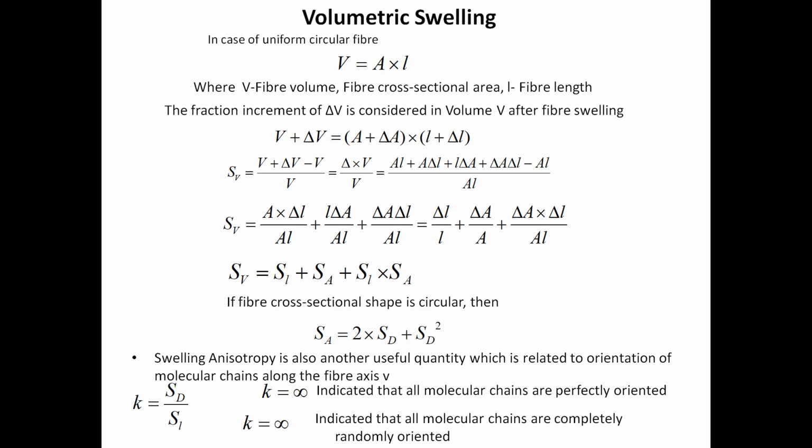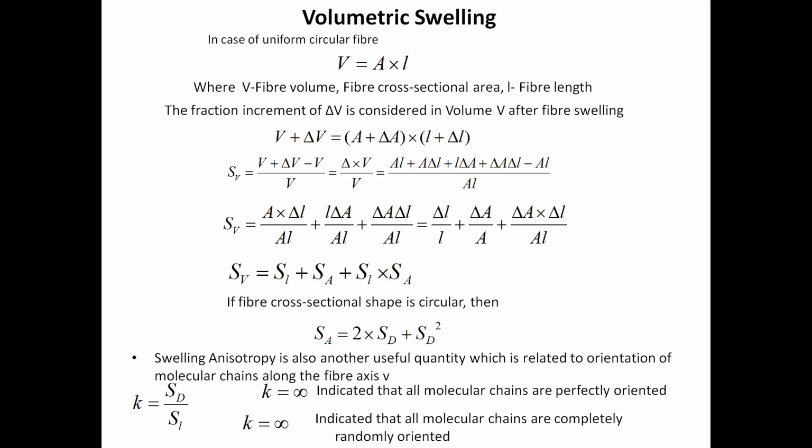Why did we do it like that? Because you can measure the length of the fiber, you can measure the area of cross section of the fiber. But if I say measure the volume of this fiber, then directly you can't measure it because it is very difficult. So we will not directly calculate the volumetric swelling, but we will calculate the lengthwise swelling, which means axial swelling, and areal swelling. And by using both these swellings, we can calculate the volumetric swelling.